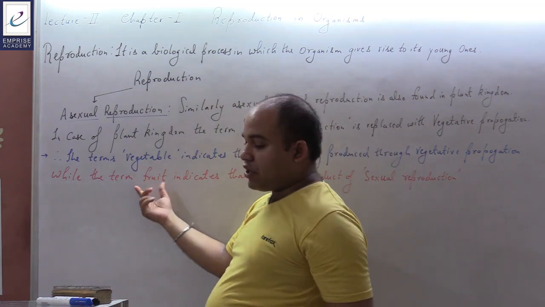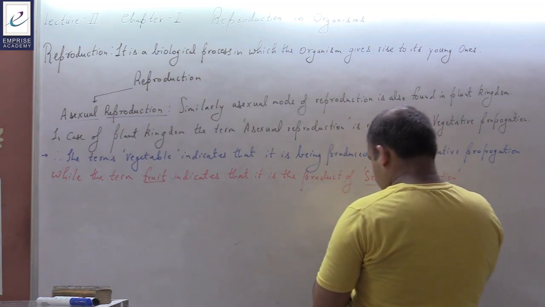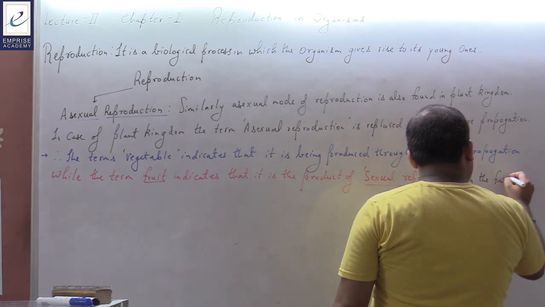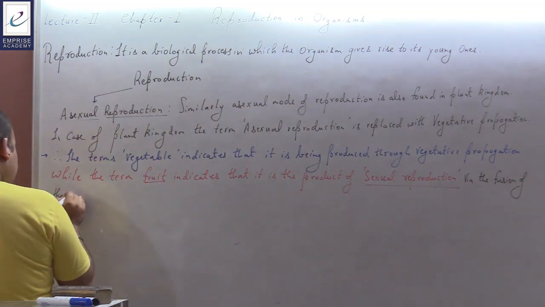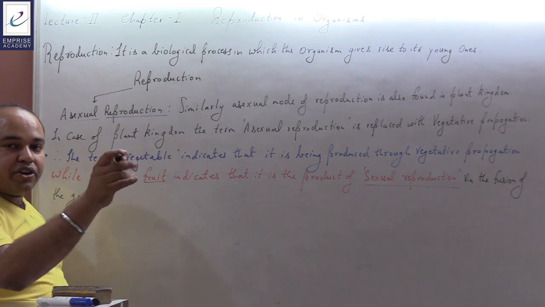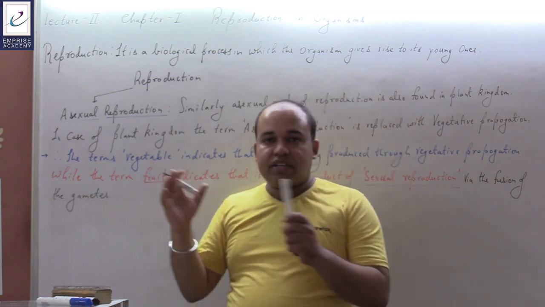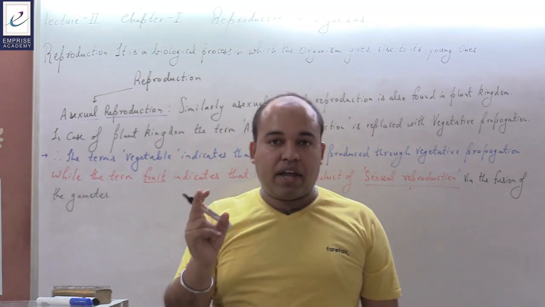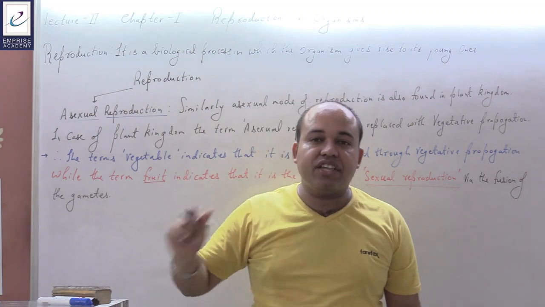जब भी आप कोई वर्ड यूज कर रहे हैं फ्रूट, तो इसका मतलब हो जाता है ये सेक्सुअल रिप्रोडक्शन से बना है, via the fusion of gametes. So here the fusion of the gametes takes place, then only it leads to the formation of a fruit. Else fruits can never be produced. एक चीज और याद रखने की बात है, अगर वर्ड फ्रूट यूज हो रहा है तो इसके अंदर सीड होगा. अगर किसी के अंदर सीड नहीं है, then it is being considered as false fruit.